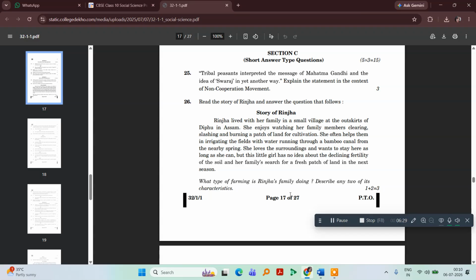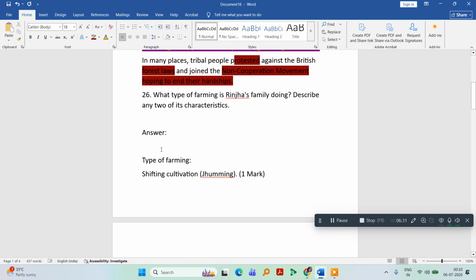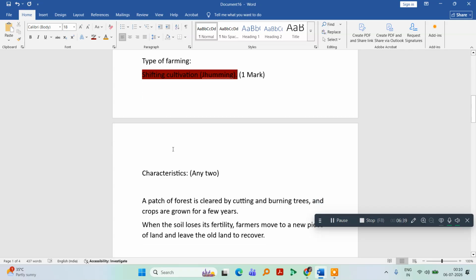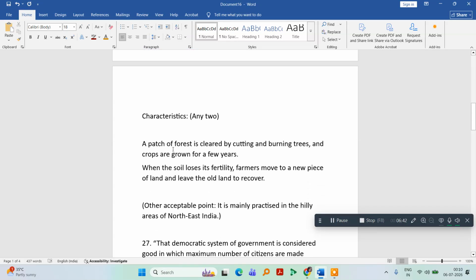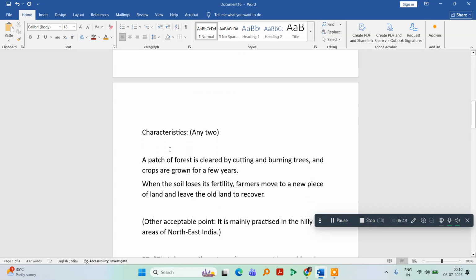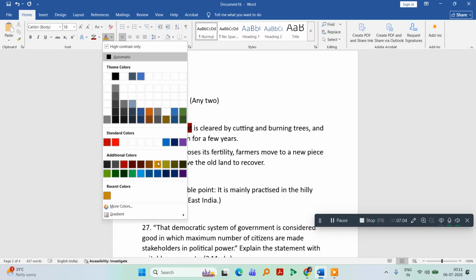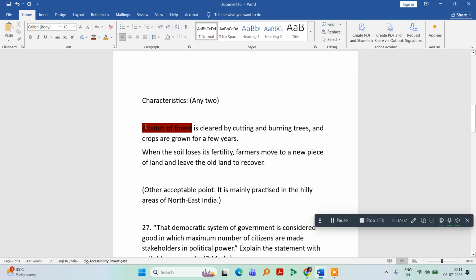So when you are describing, you can say that Rinjha's family is into shifting cultivation, which is also known as jhumming. The characteristics are like this. You will get one mark for writing the type of farming and 2 marks for explaining the characteristics. So a patch of forest is cleared by cutting and burning trees, and crops are grown for a few years. So you can say a patch of forest is cleared.